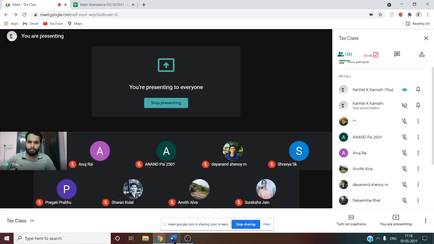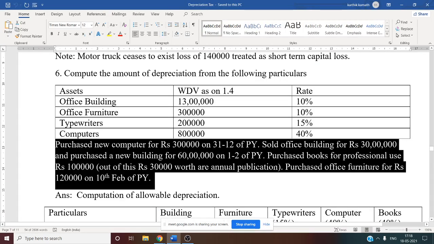Next thing, purchased books for professional use. Rupees 1 lakh is mentioned. In the bracket they have given, out of this 30,000 worth are annual publication. So it doesn't matter. We want only the value of books purchased during the year.